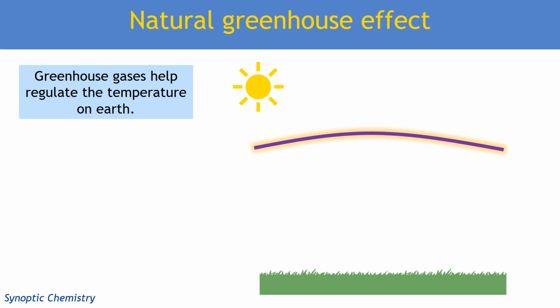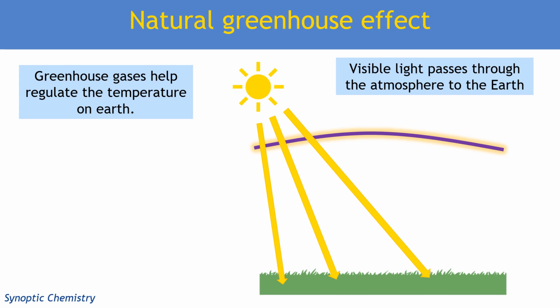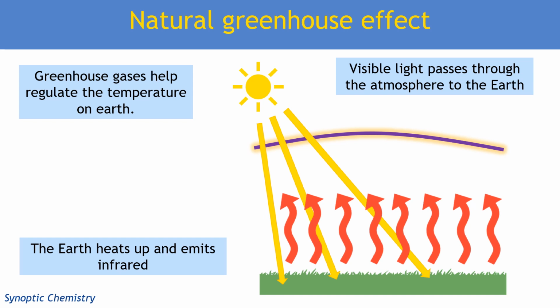Most of the radiation that's emitted from the sun is in the form of UV or visible light. A lot of UV gets absorbed in the upper atmosphere by the ozone layer, which I'm going to talk about in my next video. But what that means is that most of the radiation that's reaching the Earth, that passes through the atmosphere, is going to be in the form of visible light from the sun. Visible light is going to get absorbed by the Earth's surface. And just like anything else that absorbs light, this is going to cause the Earth's surface to heat up.